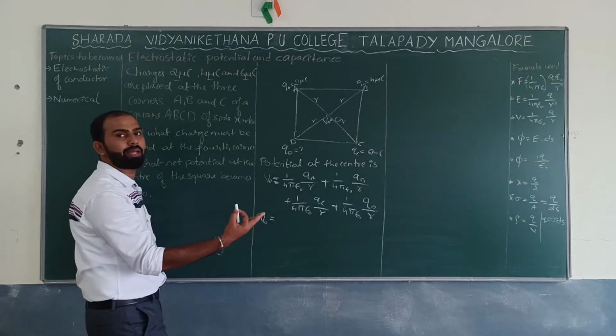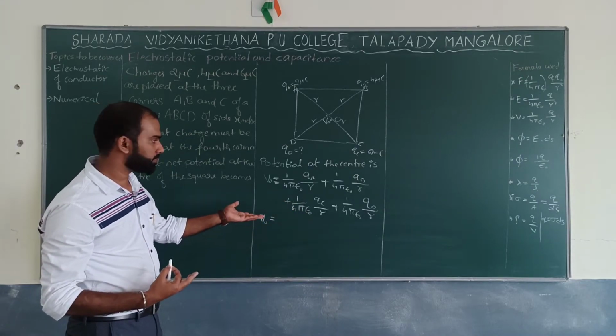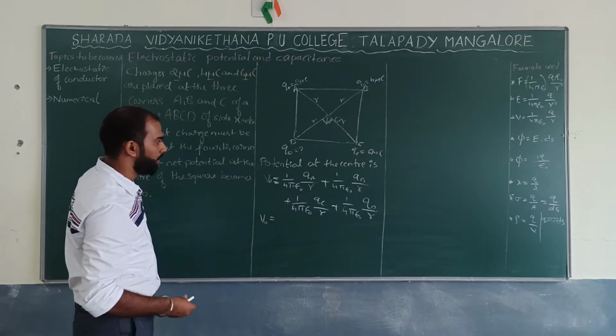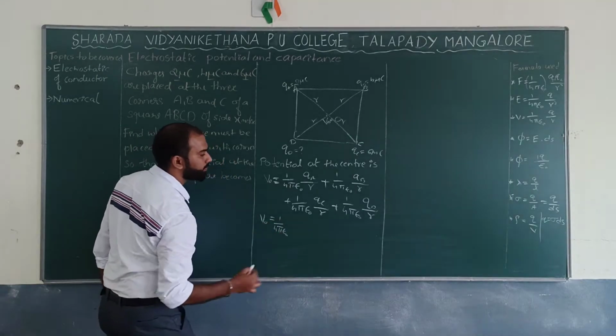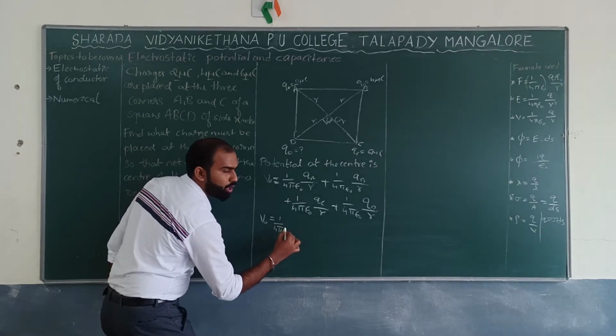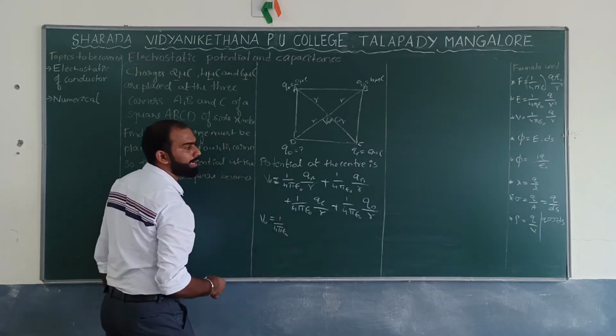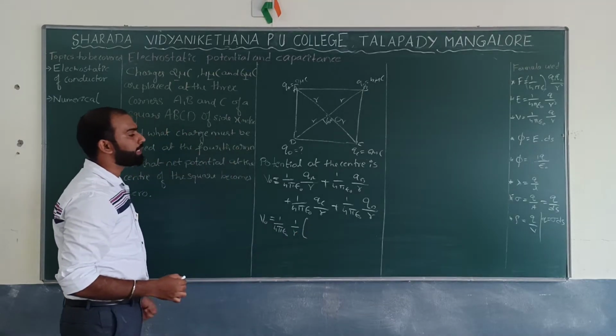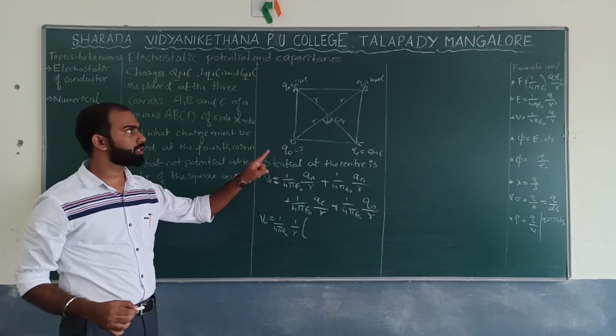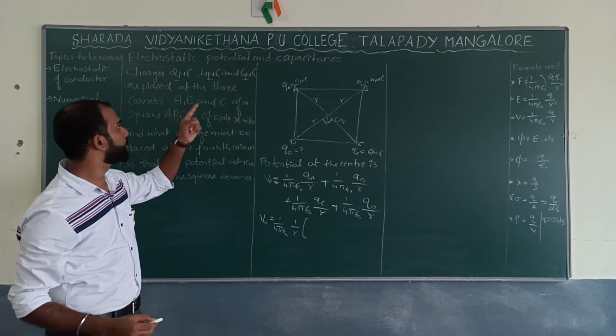What can be taken common over here? So see the board. That is 1 by 4 pi epsilon naught, and one more term can be taken out. What is that? That is 1 by R. What can be written inside the bracket? What is the value of QA?